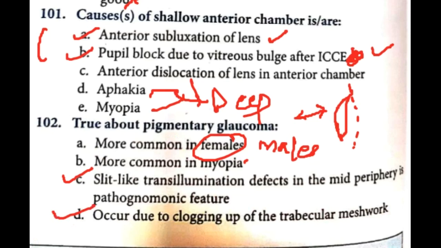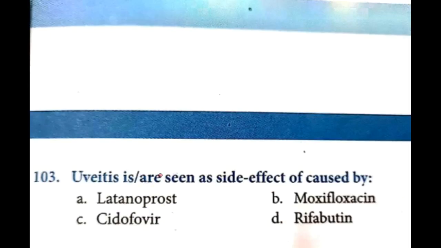Next question. Uveitis is seen as a common side effect for: moxifloxacin, cidofovir and rifabutin. Uveitis is seen as a common side effect of moxifloxacin, cidofovir and rifabutin. So these are the important points in ophthalmology.